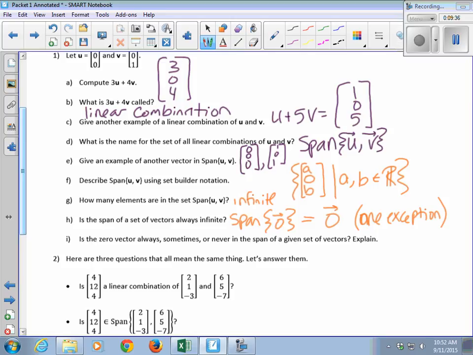Say that again. No. So a vector that has 0, 0 is a different vector than 0, 0, 0. We call them both the 0 vector, but no, it does not have an infinite number of zeros.